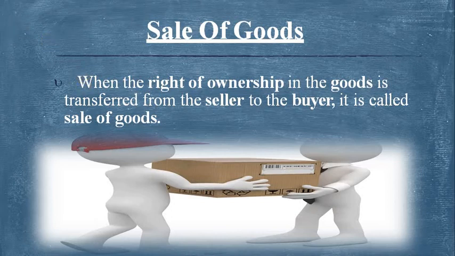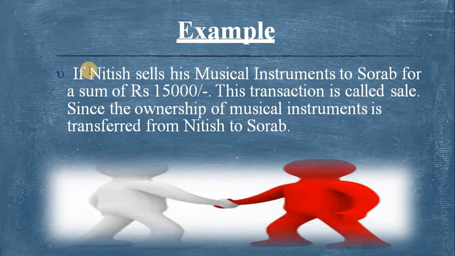For example, if Nitish sells his musical instruments to Sharap for a sum of rupees 15,000, this transaction is called a sale, since the ownership of the musical instrument is transferred from Nitish to Sharap. Here the person who is transferring the ownership is called a seller, and the one to whom the ownership is transferred is called a buyer. So Nitish is a seller and Sharap is a buyer.